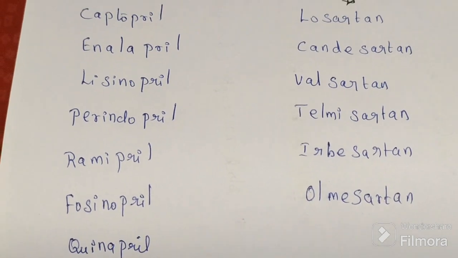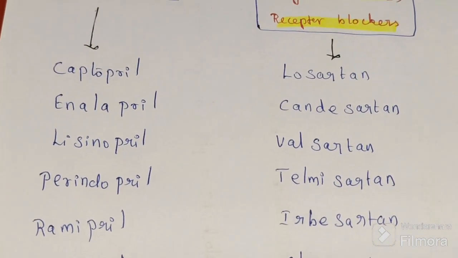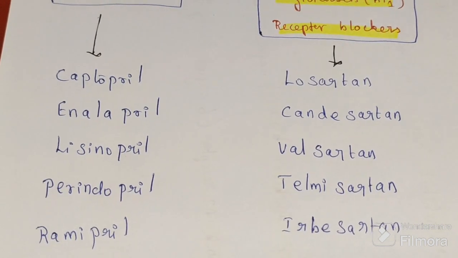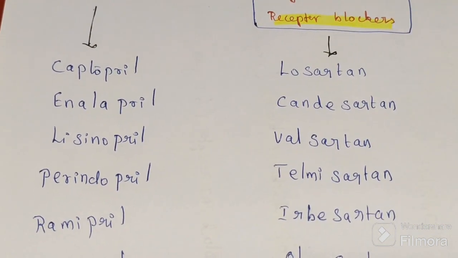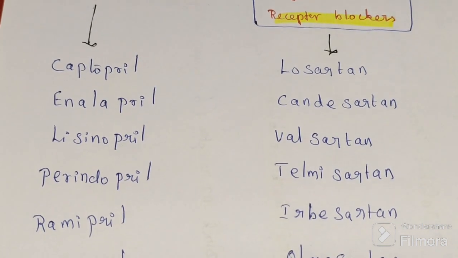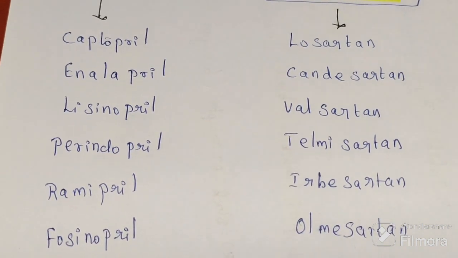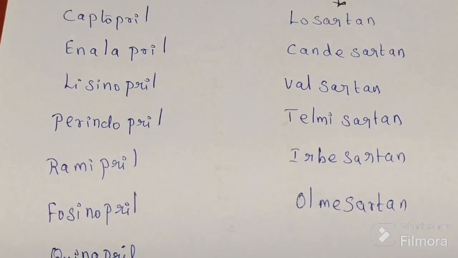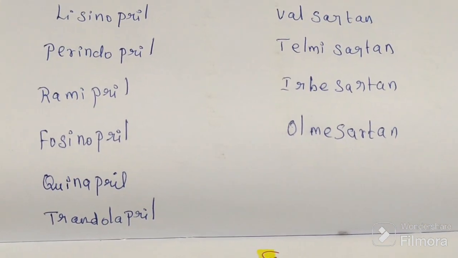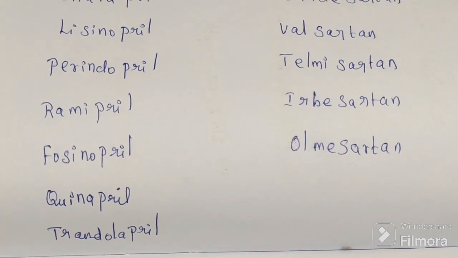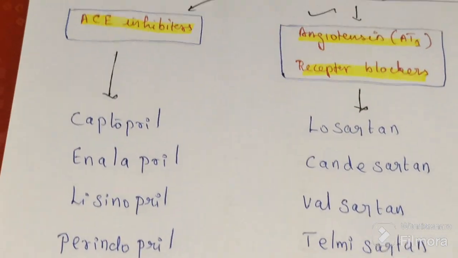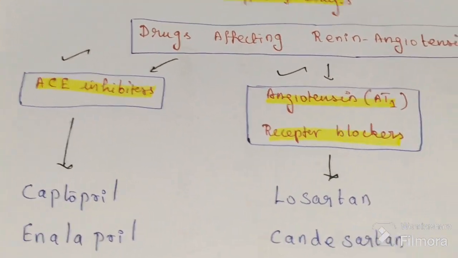So that suffix is having pril. So these are the drugs that come under ACE inhibitors.